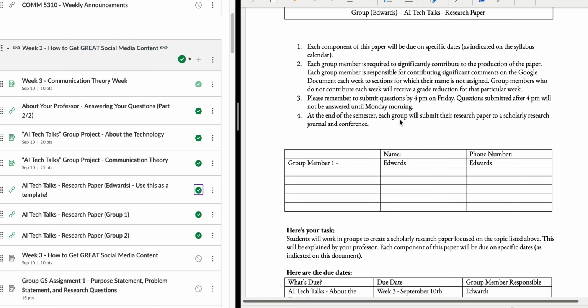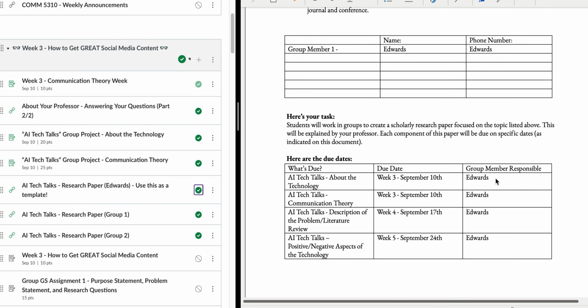One thing I did want to focus on is you might have a group member or 2 or 3 who do not pull their weight. It's important to remember that when you're in a group, you must communicate. So I am asking you to please make sure that whoever is in charge of completing the section that week emails me and your group on Canvas. Your group can actually email each other.